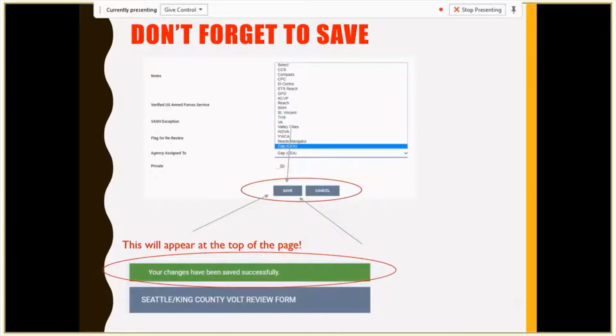Don't forget to save. It is very important that this is saved. It's a lot of information. It does not automatically save. And when you do save, you will see at the top of the form your changes have been saved successfully.